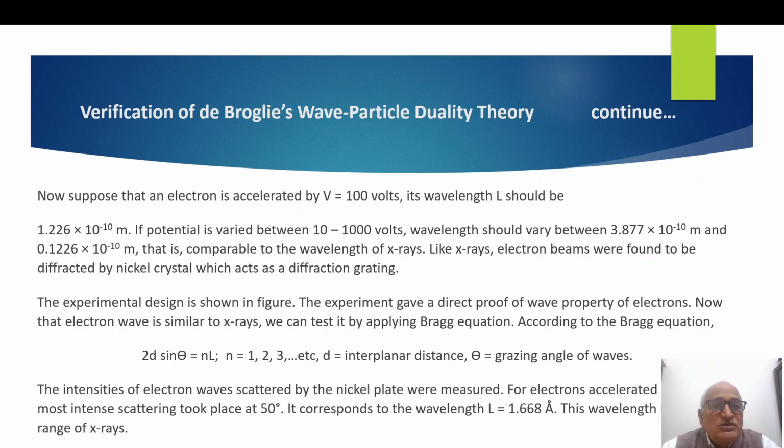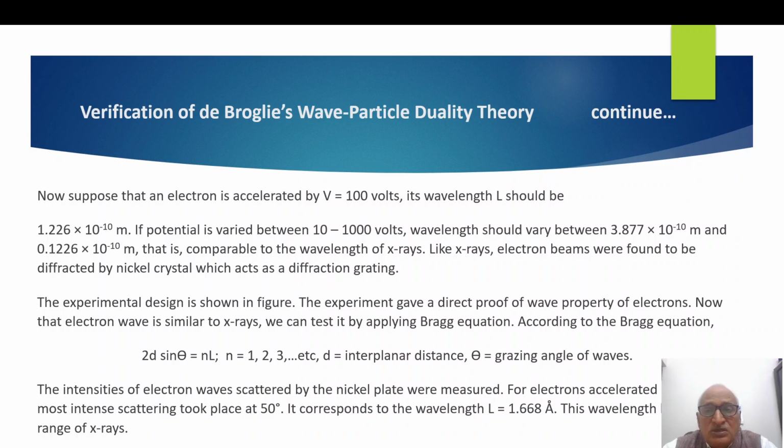Now suppose that an electron is accelerated by V equal to 1000 volts. Its wavelength L should be 1.226 into 10 to the power minus 10 meter. The potential is varied between 10 and 1000 volts. Wavelength should vary between 3.877 into 10 to the power minus 10 meter and 0.1226 into 10 to the power minus 10 meter. That is comparable to the wavelength of X-rays.